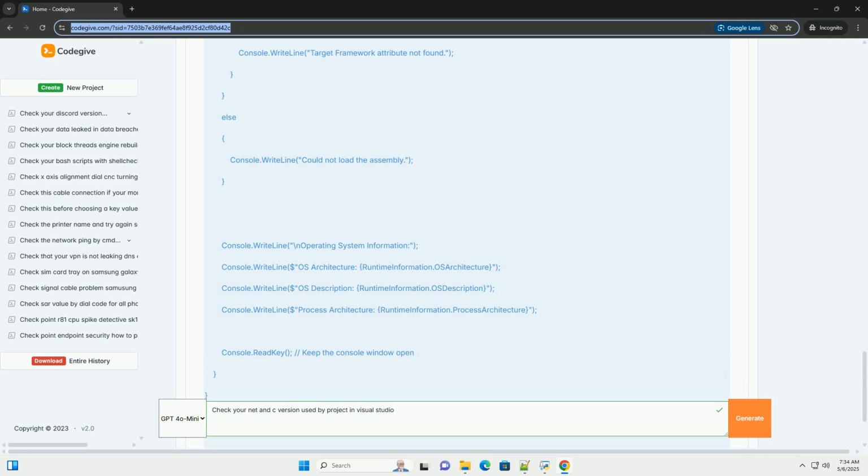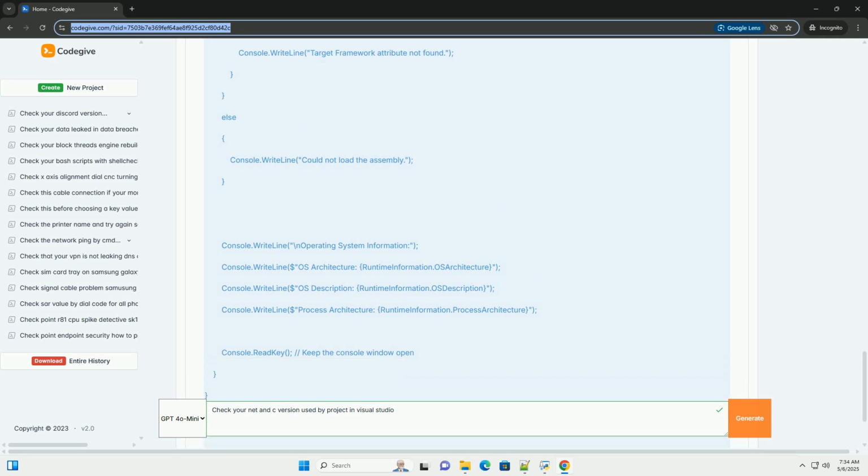_MSC_VER. This is a preprocessor macro that is defined by the Microsoft Visual C++, MSVC, compiler. It provides the MSVC compiler version as an integer. You can correlate this number to a Visual Studio release year. For example, _MSC_VER equal to 1928 corresponds to Visual Studio 2019 version 16.8.